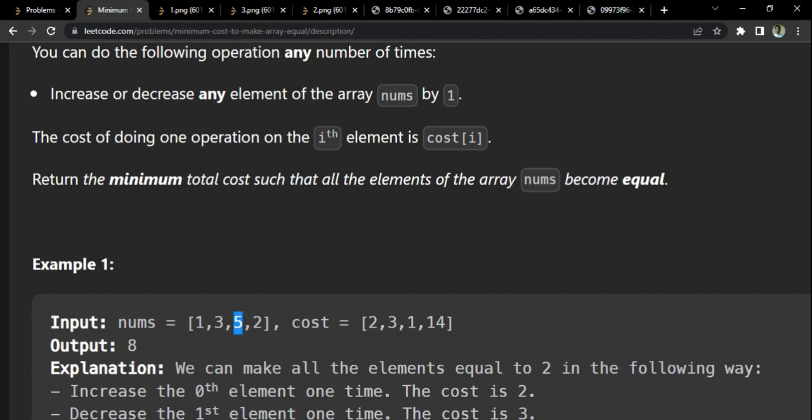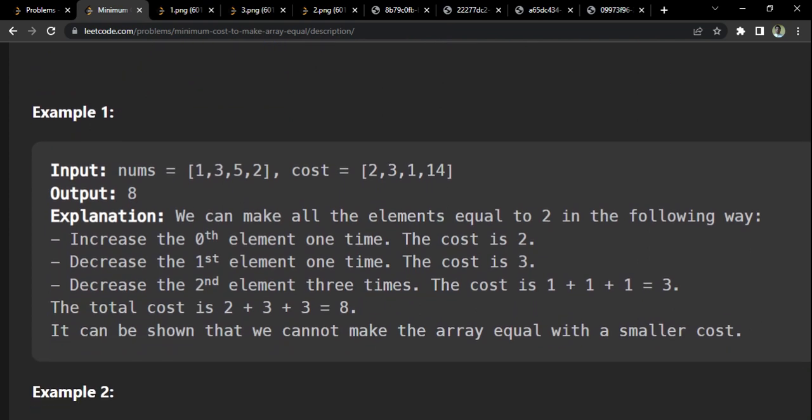Now let us take the other case. Suppose I'm at 5 and I want this to be equal to 2. What do I have to do? I have to reduce 5 three times. That means I have to pay this cost 3 times, so 1 into 3 is equal to 3. Remember, decreasing this by 1 and increasing this by 1 are different. Please pay attention here. The costs are going to be different, it's not the same. That's what they're trying to say. We have to find the minimum total cost such that all the elements in the nums array are equal. Let us see this example now.